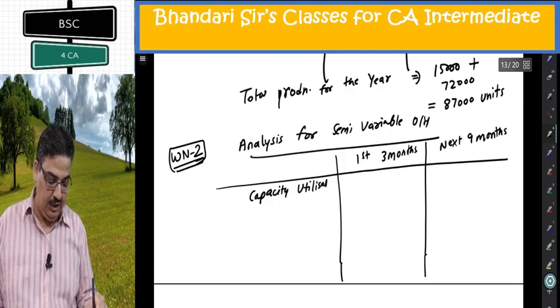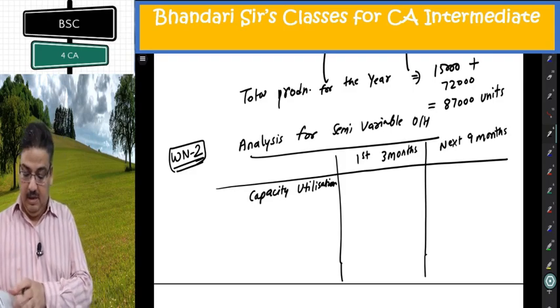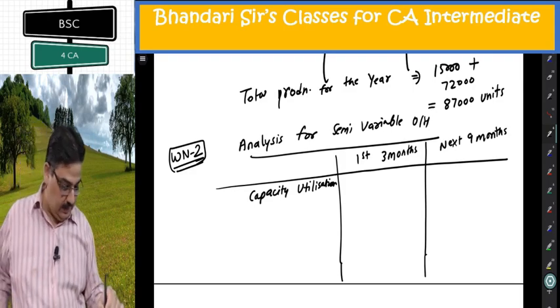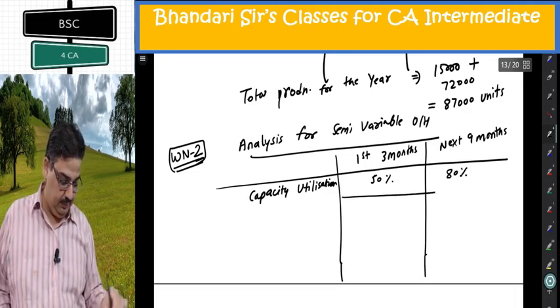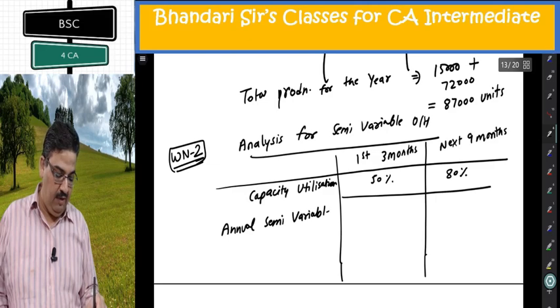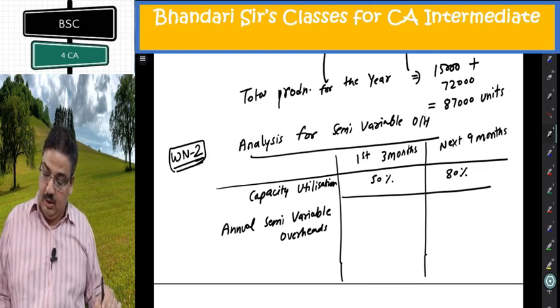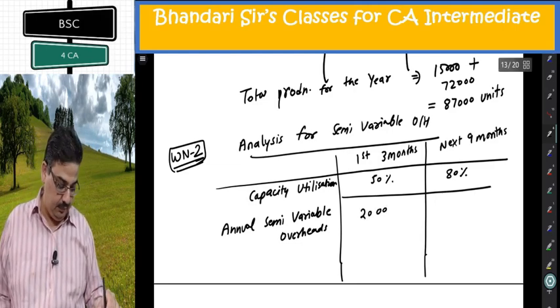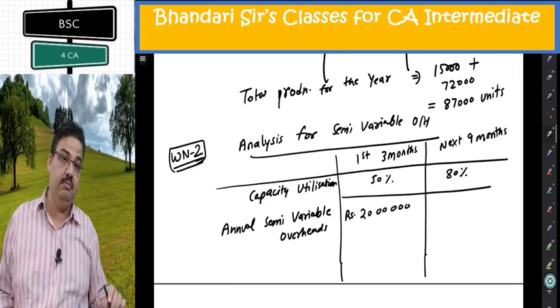Capacity utilization. How much capacity they are utilizing? In first 3 months they are utilizing 50%. Next 9 months 80%. Annual semi-variable overheads. Now at 50% it is given. How much given at 50%? 20 lakh per annum. This is annual figure. I have to get proportionate 3 months later on.